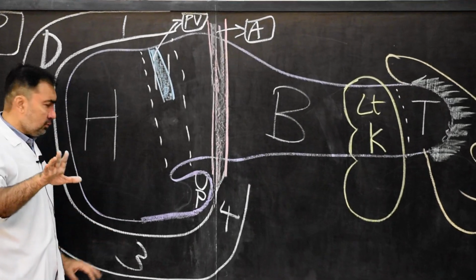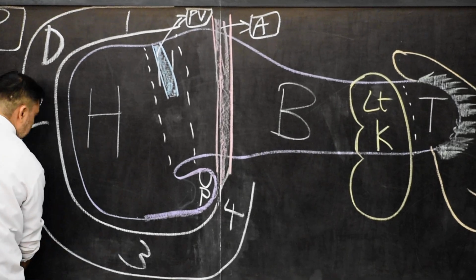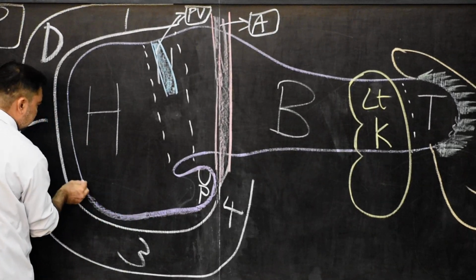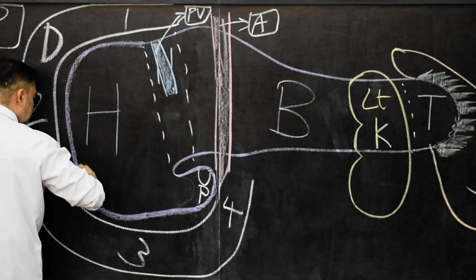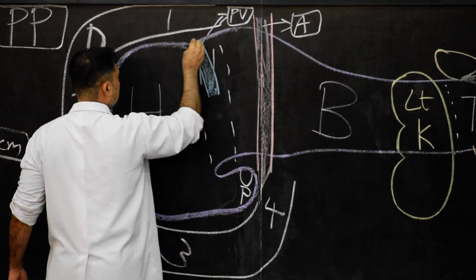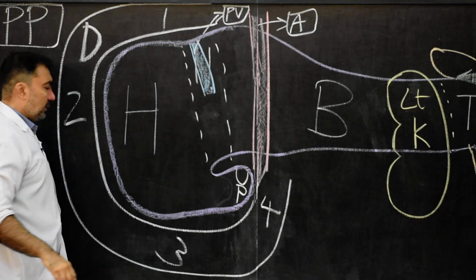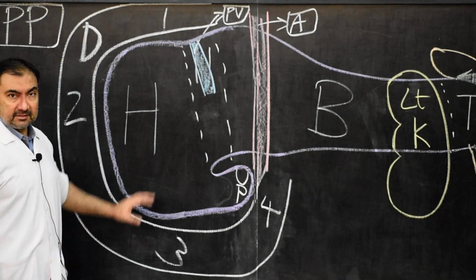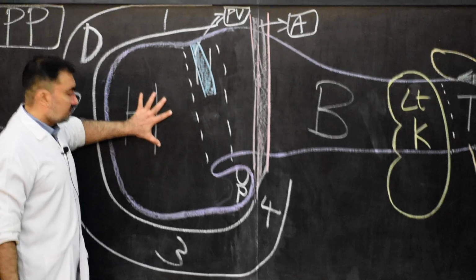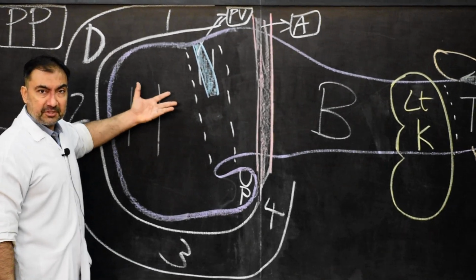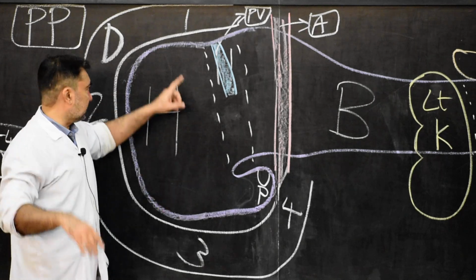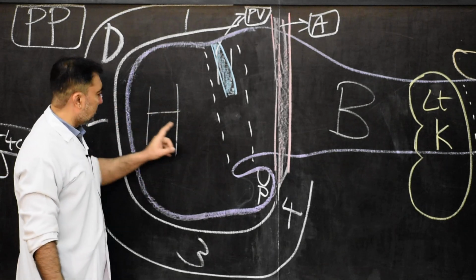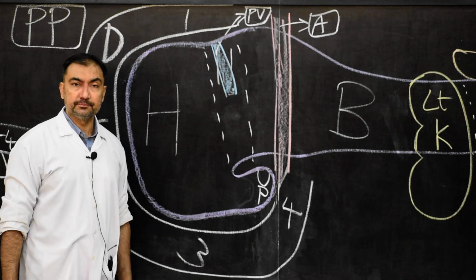In the head now, if we draw the structures, it is basically very simple to understand. The head, I will just darken this border, will have two surfaces, anterior surface and posterior surface. It will have four borders: upper border, lower border, right border and left border.